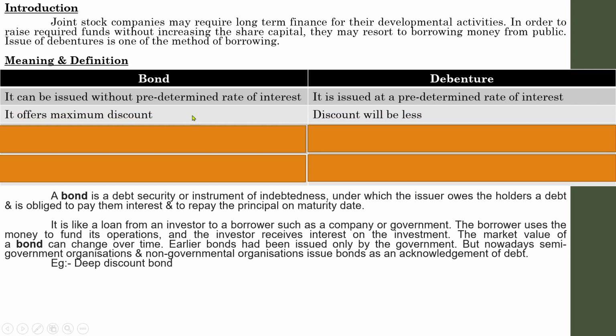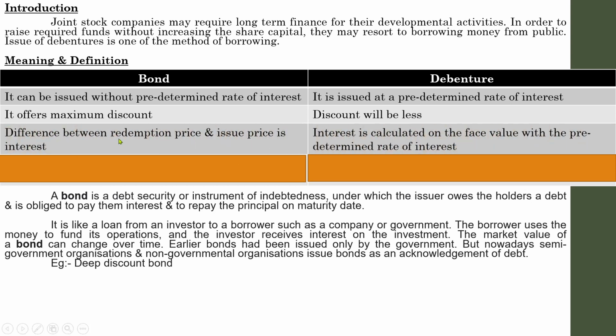It offers maximum discount. Discount will be less. That is a major aspect regarding bonds and debentures. The difference between redemption price and issue price is interest. Whereas in case of debenture, interest is calculated on the face value with a predetermined rate of interest.